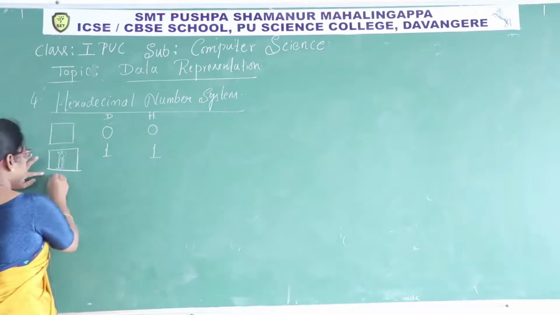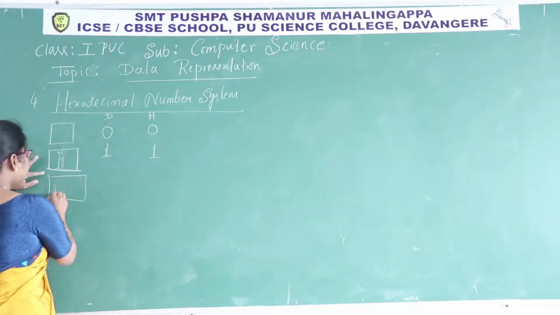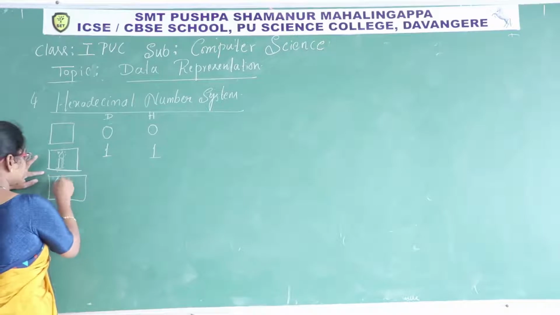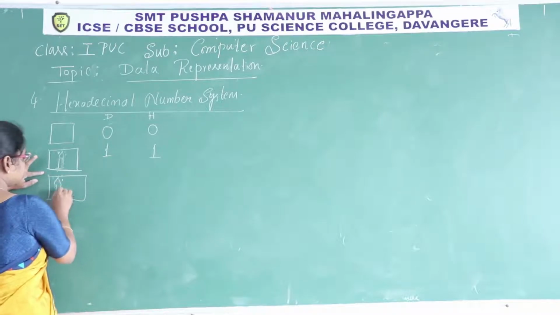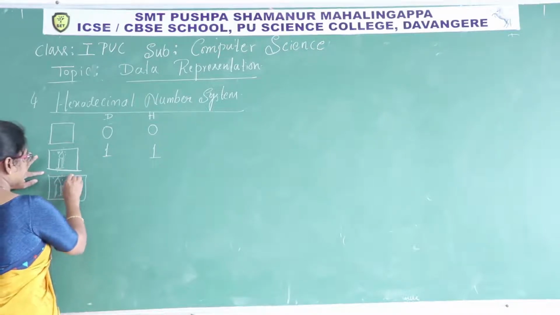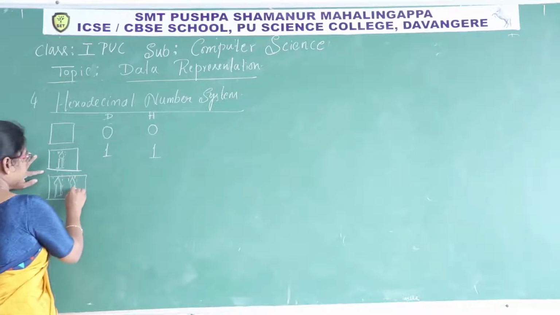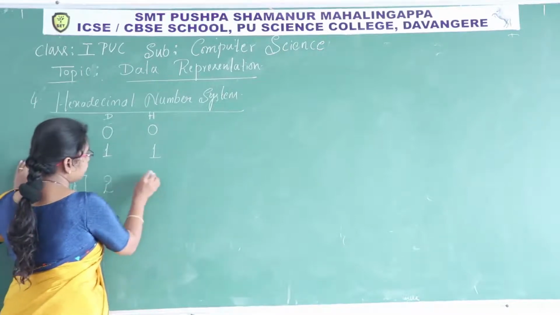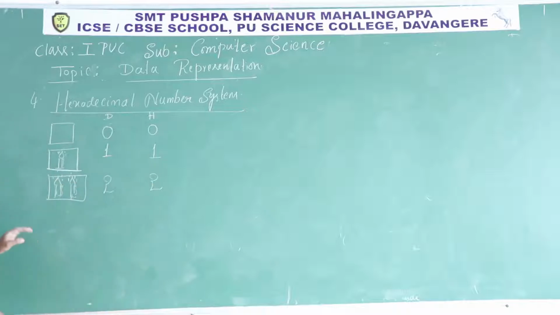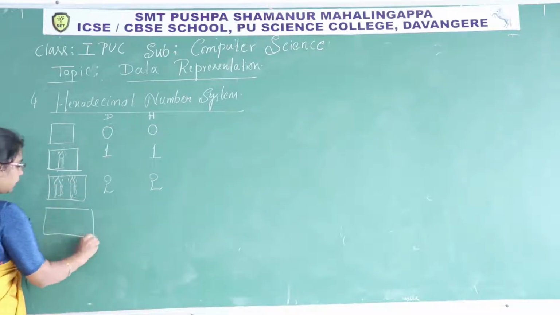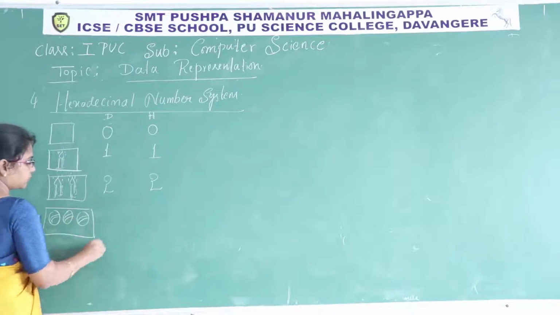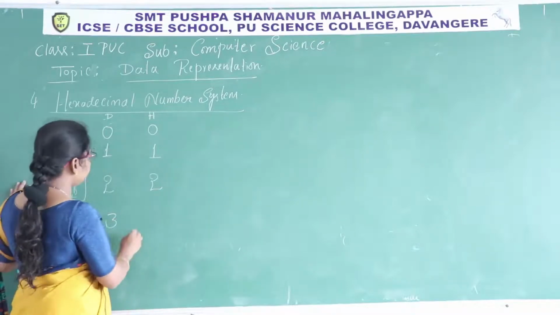Next, there are 2 candles here. The face value is 2. Now I'll take 3 balls here. Face value in decimal 3.